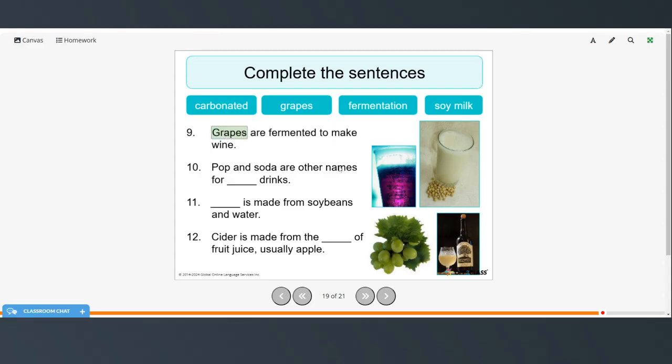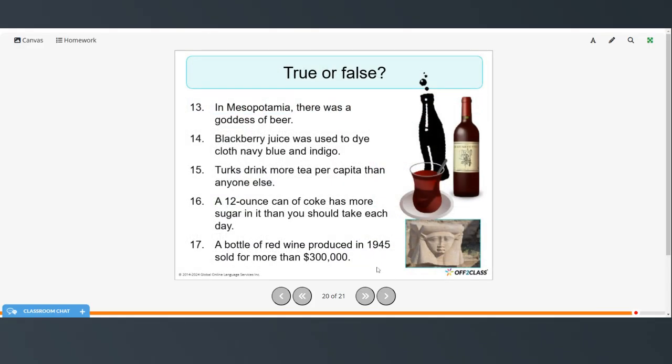Grapes are fermented to make wine. Pop and soda are other names for carbonated drinks. Soy milk is made from soybeans and water, and cider is made from the fermentation of fruit juice, usually apple. All right, now try these true or false questions. You can pause the video, try them on your own, and then restart when you're ready to check your answers.